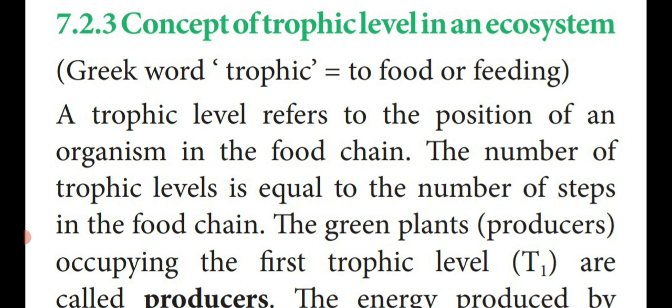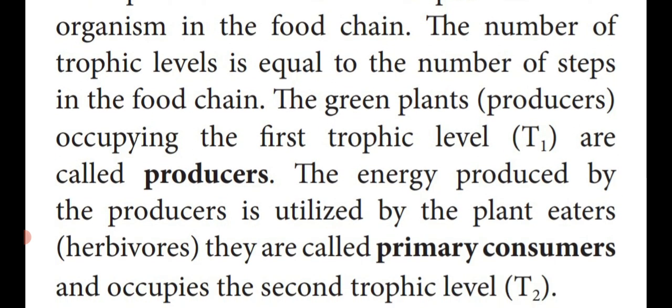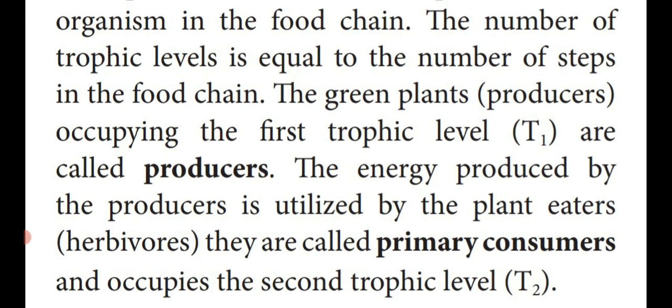Okay. So the trophic levels are divided into different levels. First one, producer or T1 level, trophic 1 level. Which one is the producer? Just now I told you in the previous paragraph, plants prepare their food material by the process known as photosynthesis. So all the green plants are known as producers because they are the only ones preparing their own food material.